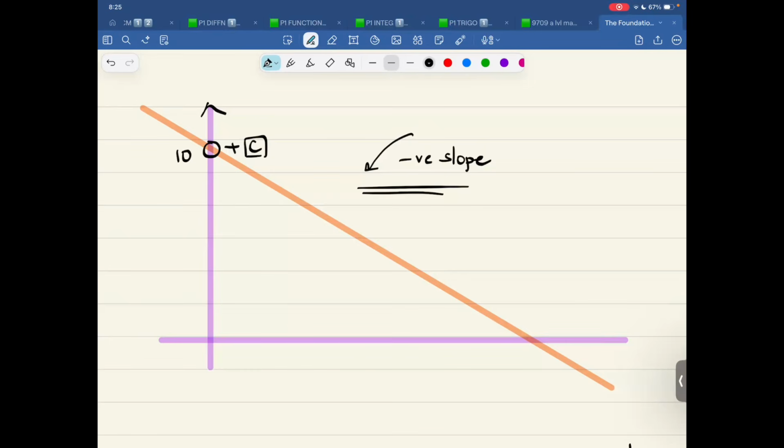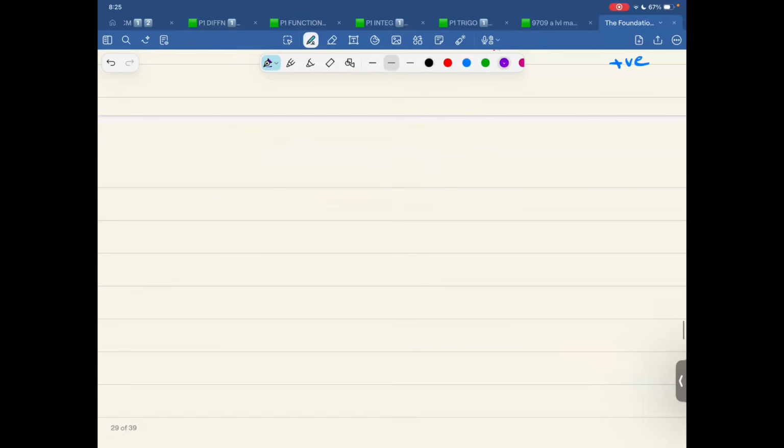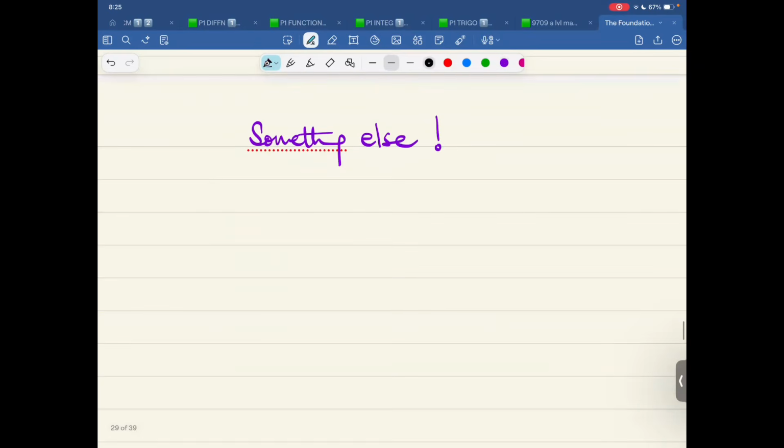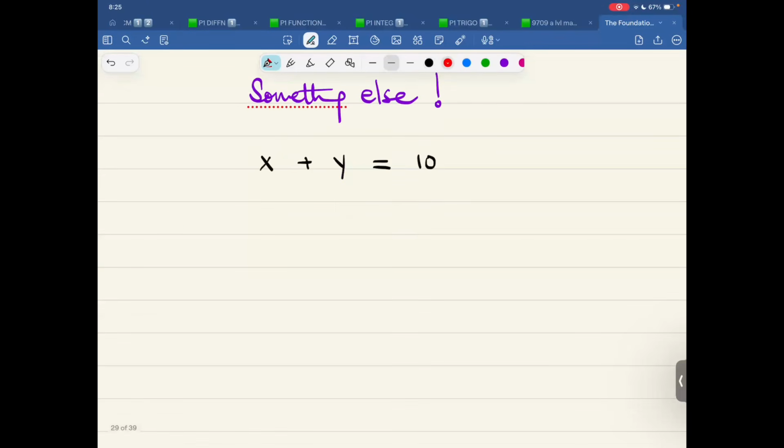So now over here, this is one good option. Now let me choose the option of something else. What is that option? If I say x plus y equals 10, let me choose two values.